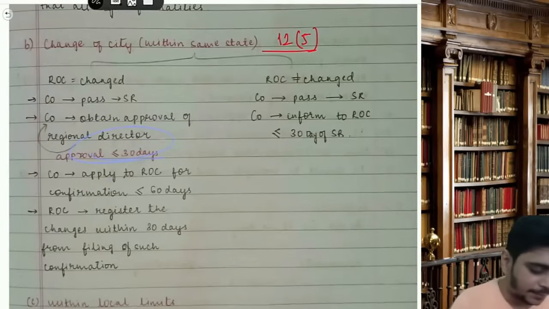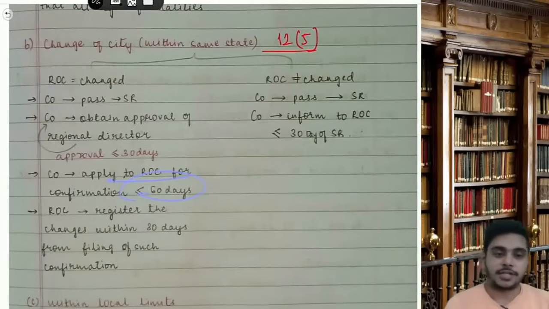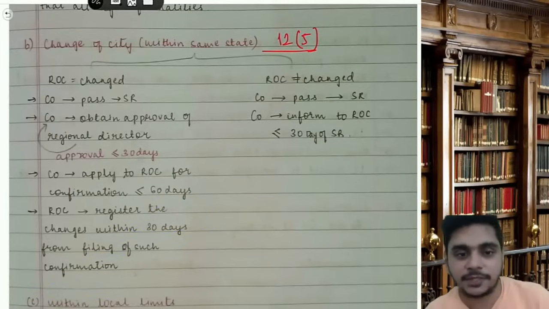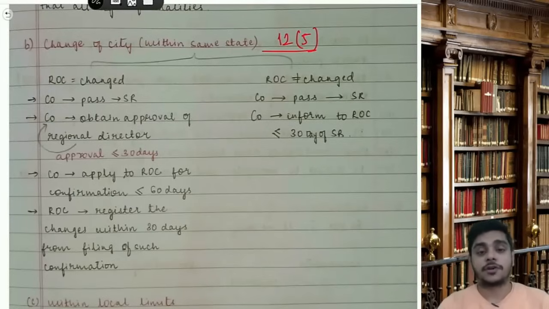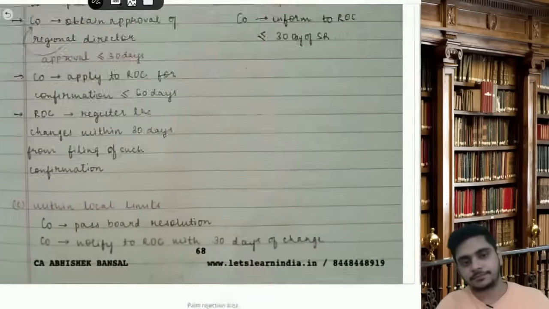Then the company will apply to the ROC for confirmation within 60 days. The ROC will register the change within 30 days from filing of such confirmation. 30, 60, 30. The regional director will give approval within 30 days, you go to the ROC for confirmation within 60 days, and the ROC will register within 30 days. 30, 60, 30 days you need to remember.